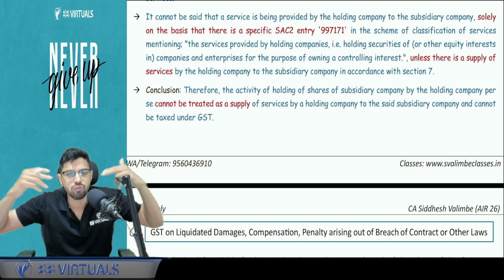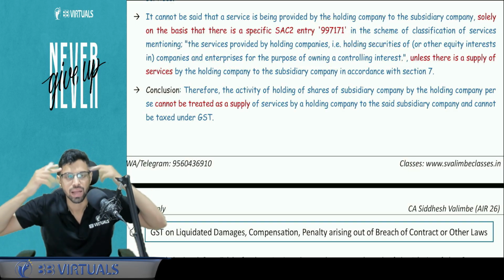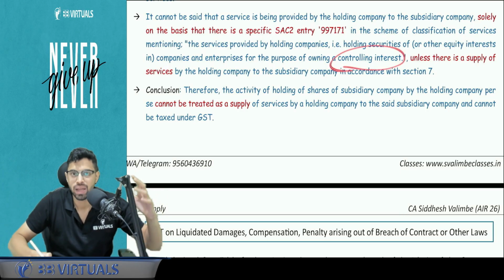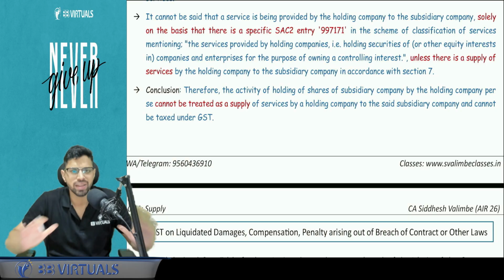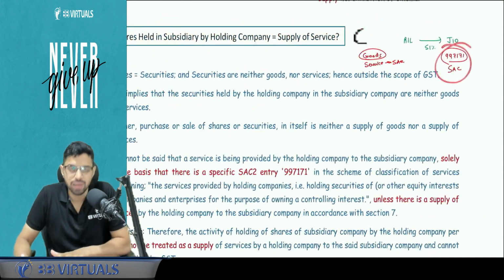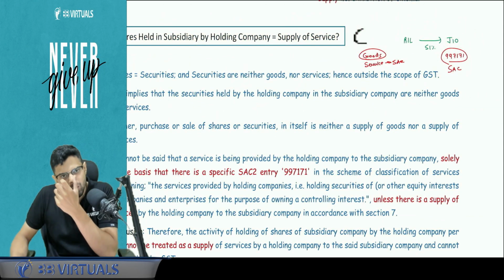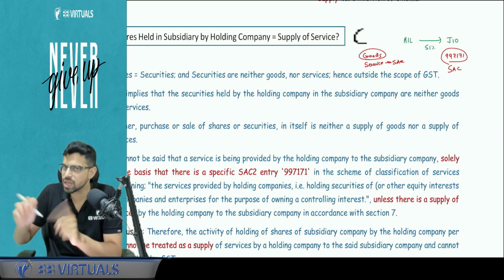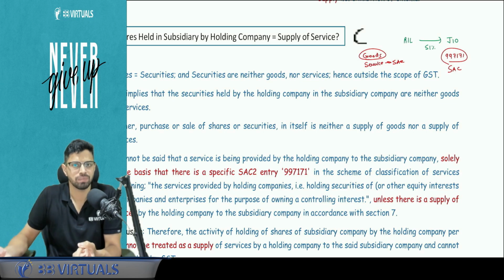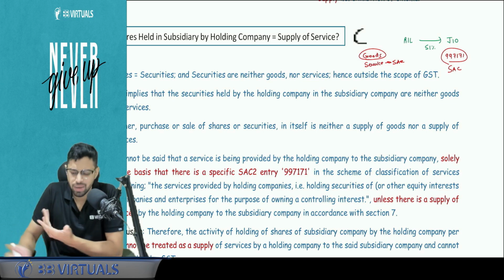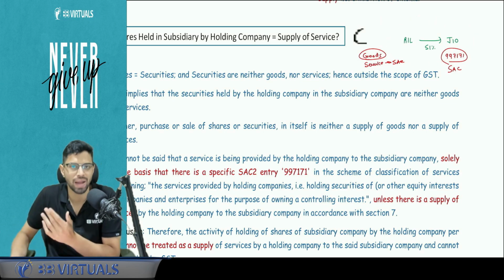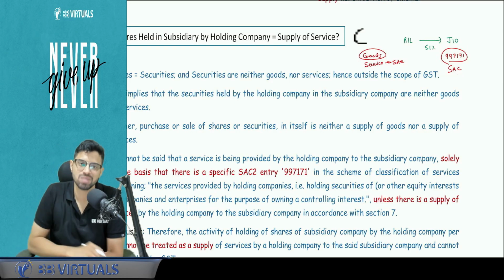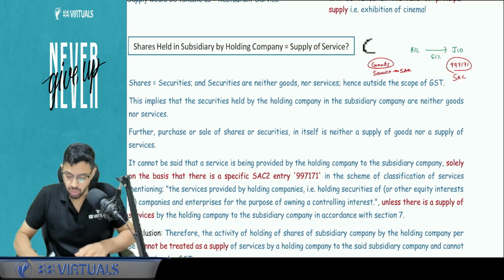So this created confusion in our minds, in the market, that maybe holding more than 50% shares, that is, controlling interest, is a supply. Government clarified that no, just because there is a SAC entry does not mean it is a supply. For supply, you need to have the parameters of section 7. There should be goods or services. Here there is no service, and securities are not goods. There is no consideration. Business is there, but the parameters of supply are not fulfilled. There is no supply happening here. So just because there is a SAC entry does not mean that it becomes a supply. Is this clear? Yes. Come on, let's move to the next.